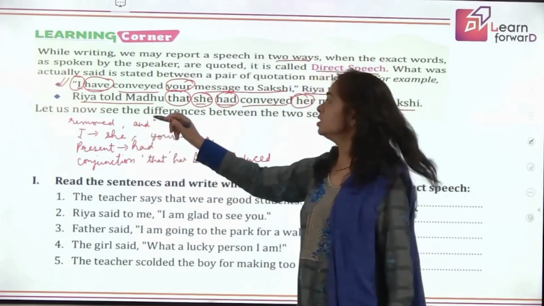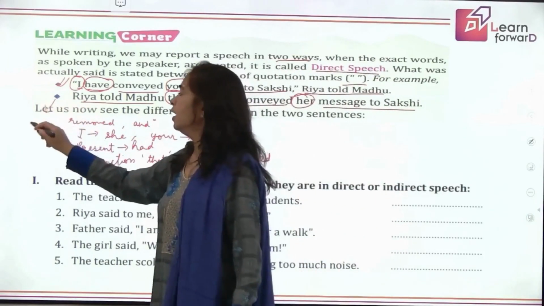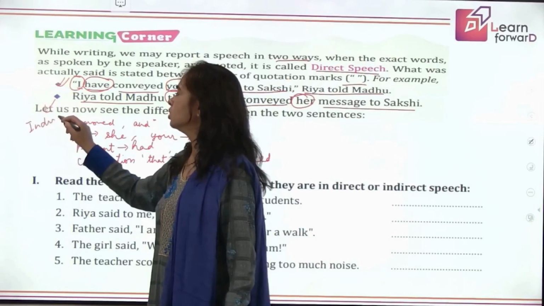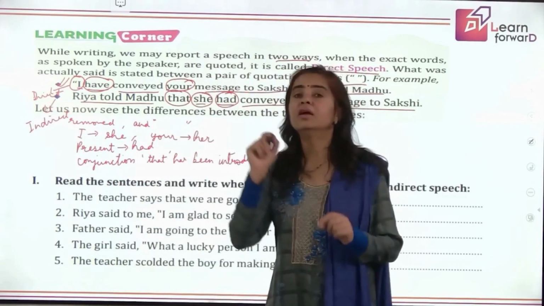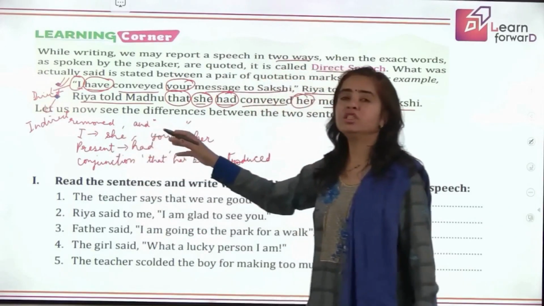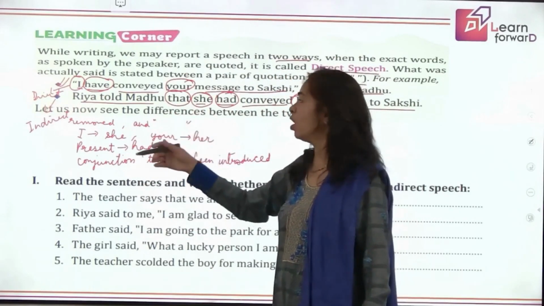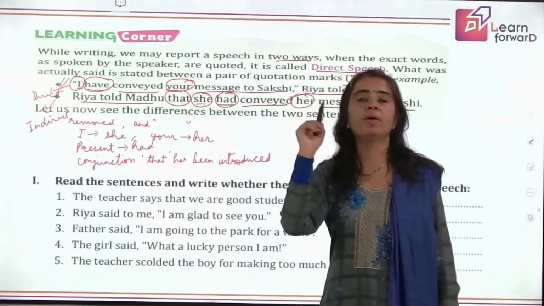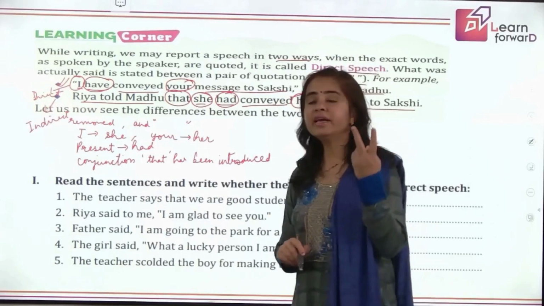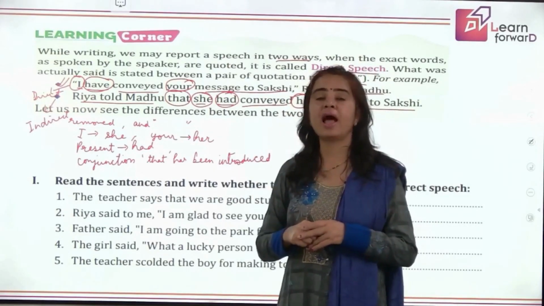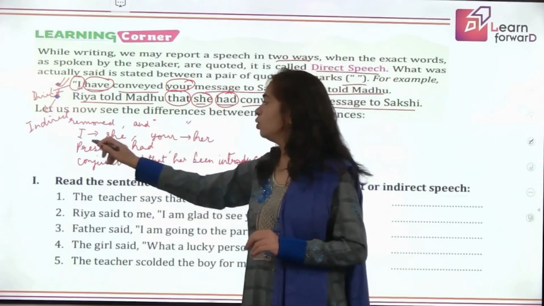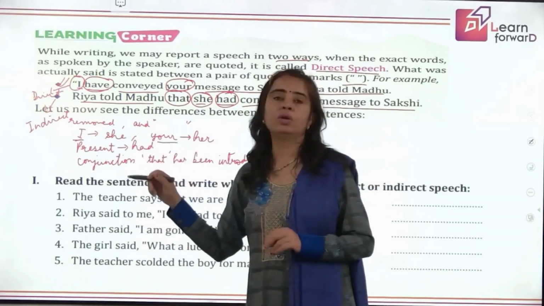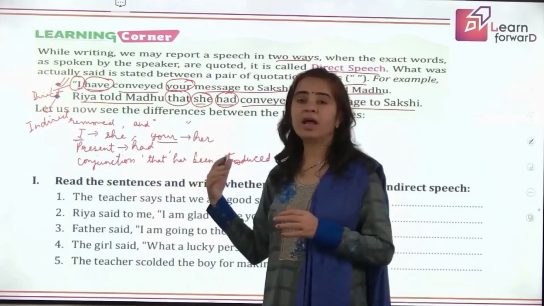These are the rules. The second sentence is in indirect speech, and the first sentence is in direct speech, right? So what changes have we seen? Let us recall one more time. First, we remove the comma and the inverted commas. Second, we introduce the conjunction that before the reported sentence. Third, there are a few changes in pronouns.